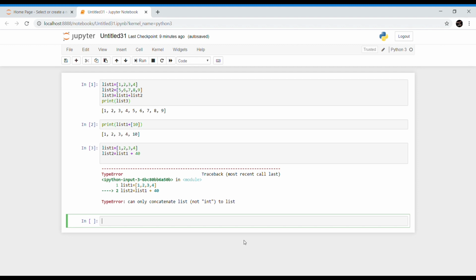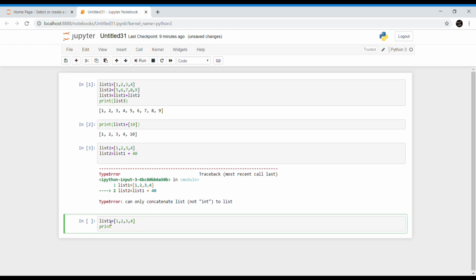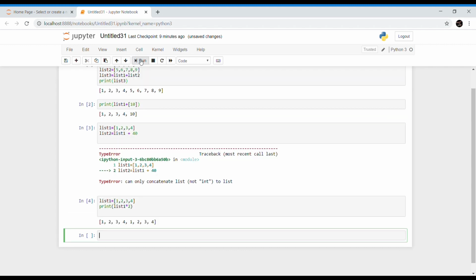The other operator is the replication or repetition operator. So we use star. List 1 equal to 1, 2, 3, 4. Now if I try to print list 1 star 2, this replicates the list for a specified number of times.